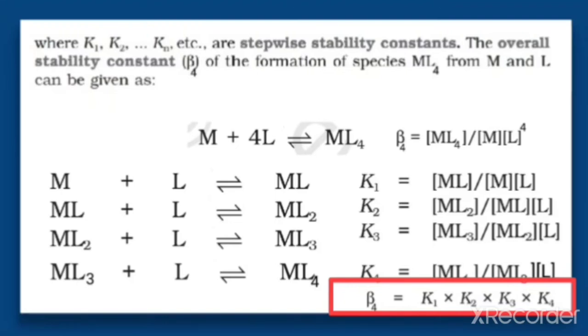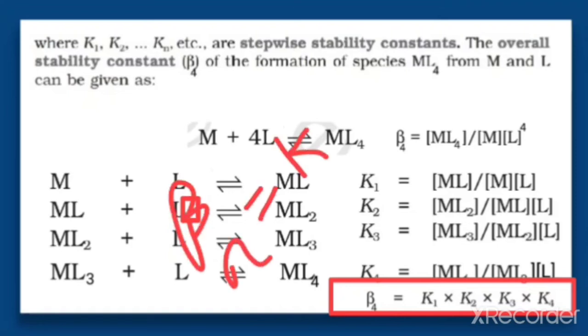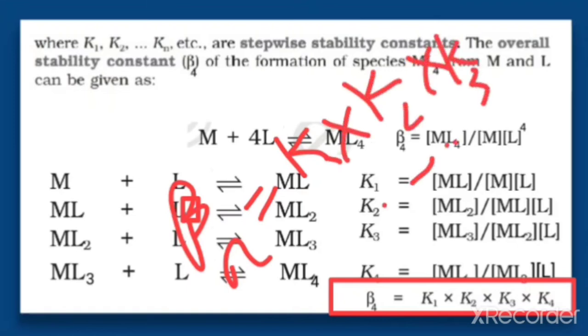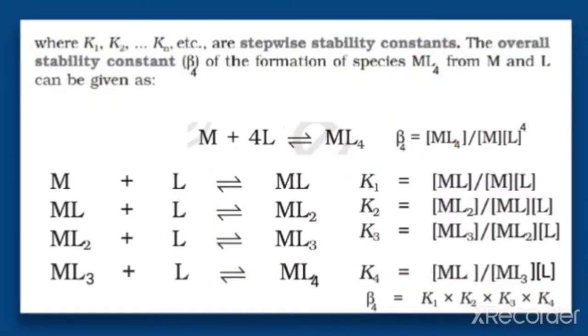So if the number of ligands is n, we can write this equation as beta n is equal to K1 into K2 into K3 and so on up to Kn. So that we can do if there are n numbers of ligands. Here there are only 4 ligands, that's why we have done only the 4 steps. So that is beta 4 is equal to K1, K2, K3 into K4.